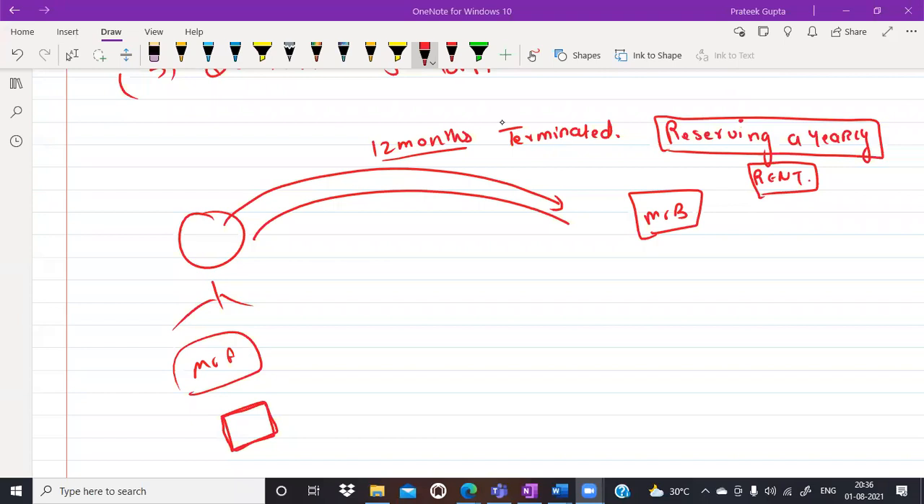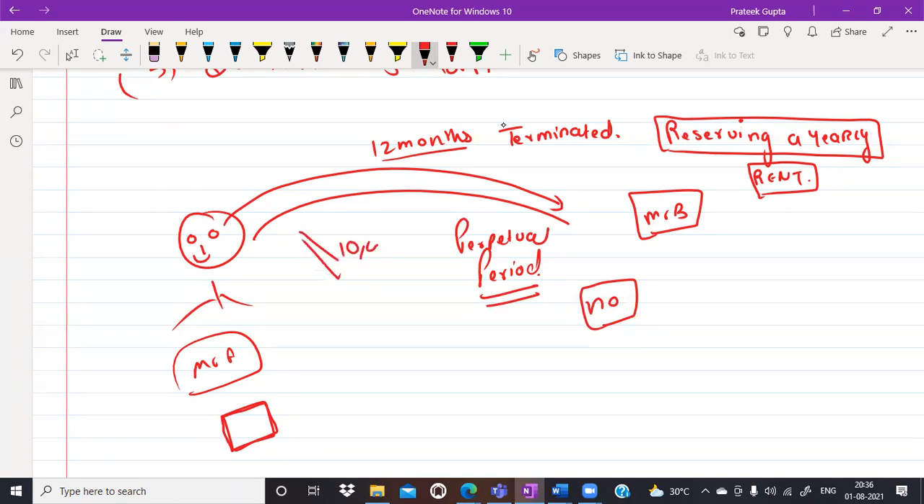So, sir, you want to say one thing, Pritika. For example, if this person is giving this lease to Mr. B for perpetual period, no period has been prescribed as of now. But Mr. A is saying, hey, Mr. B, give me yearly rent of rupees 10,000 first of all. You want to say this, I guess.